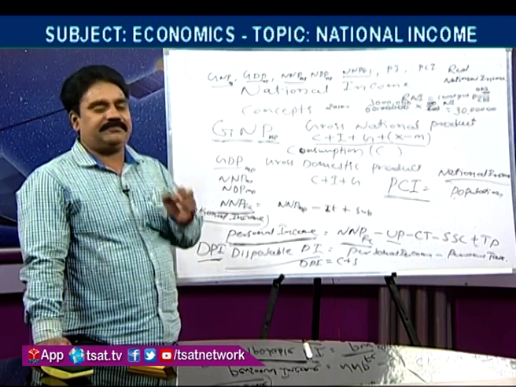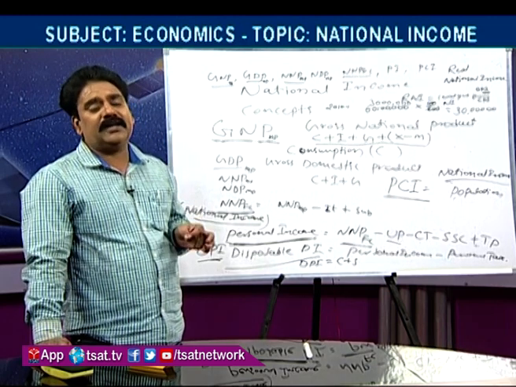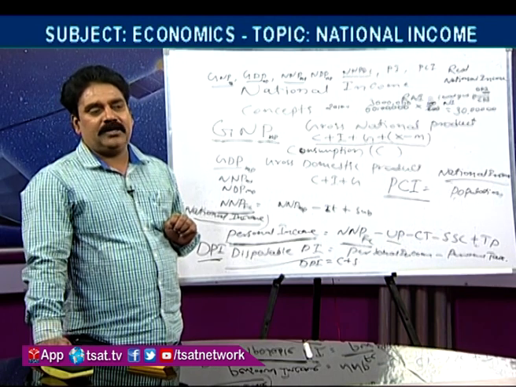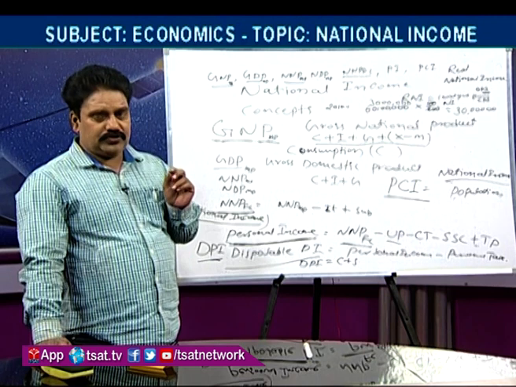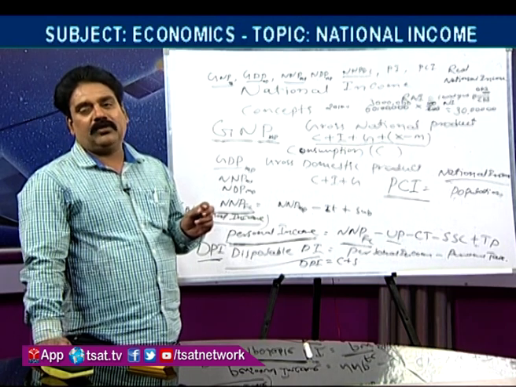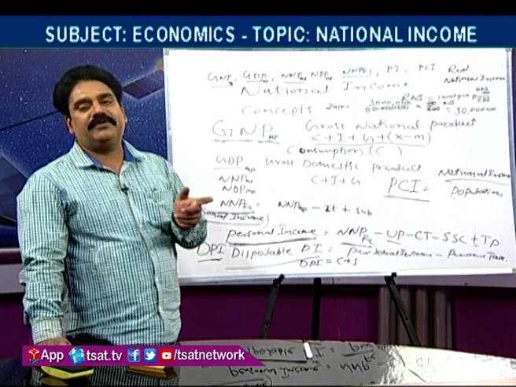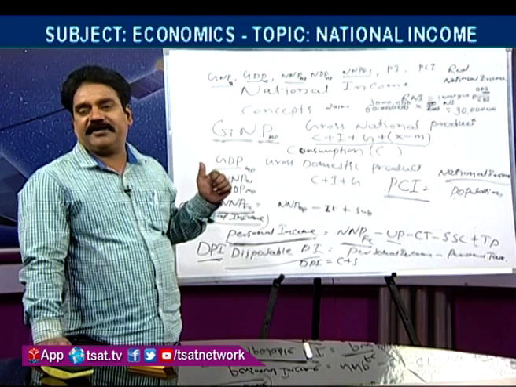National income concept: growth of per capita income depends on the growth of population. For growth of per capita income to increase, growth of population should be less than growth of national income. The difference between these two is the growth of per capita income.